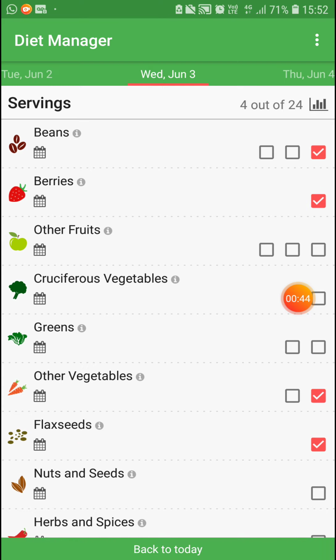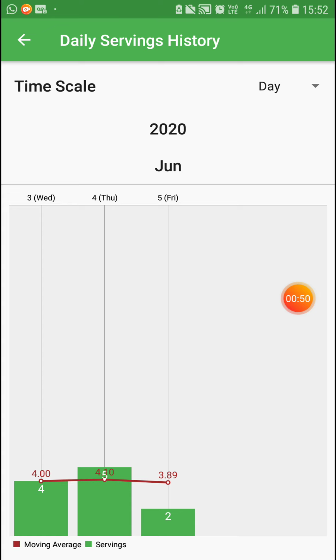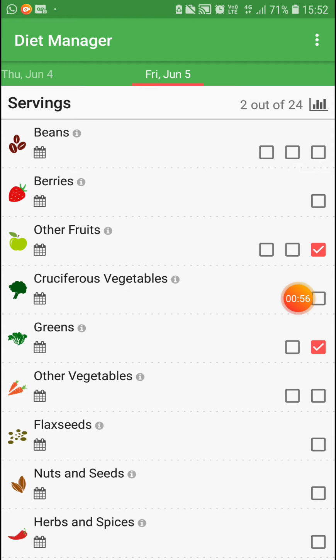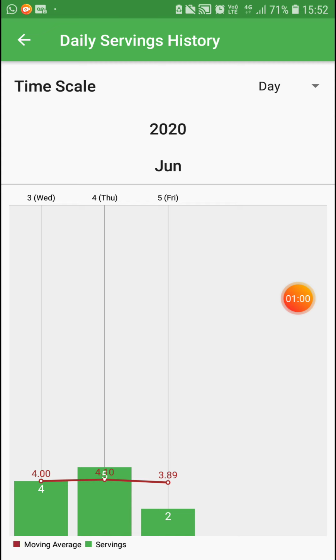On June 3rd, these things he took on the day, and the same on June 4th. June 4th and June 5th, like this everything will be calculated, and we can see everything here. On June 3rd he took 3 items, on the 4th 5 items, and on the 5th only 2 items. It can be calculated, the performance and everything will be here.